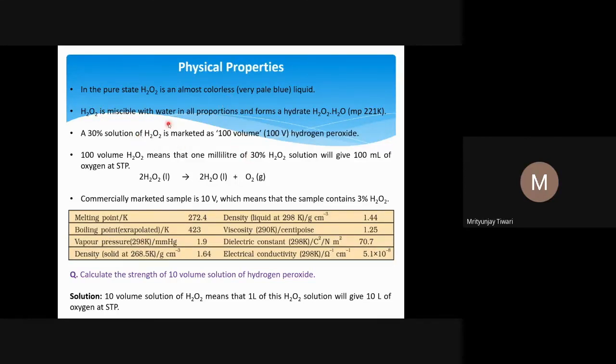Hydrogen peroxide is miscible with water in all proportions and forms a hydrate, H2O2·H2O. It's a hydrate of H2O2. So H2O2 is miscible in water in all concentrations, all proportions, all compositions. A 30% H2O2 solution is marketed as 100 volume hydrogen peroxide. A 30% H2O2 is considered 100 volume, and 100V is reported on the bottle. It means, as I have said, that H2O2 decomposes naturally into water and O2 gas.